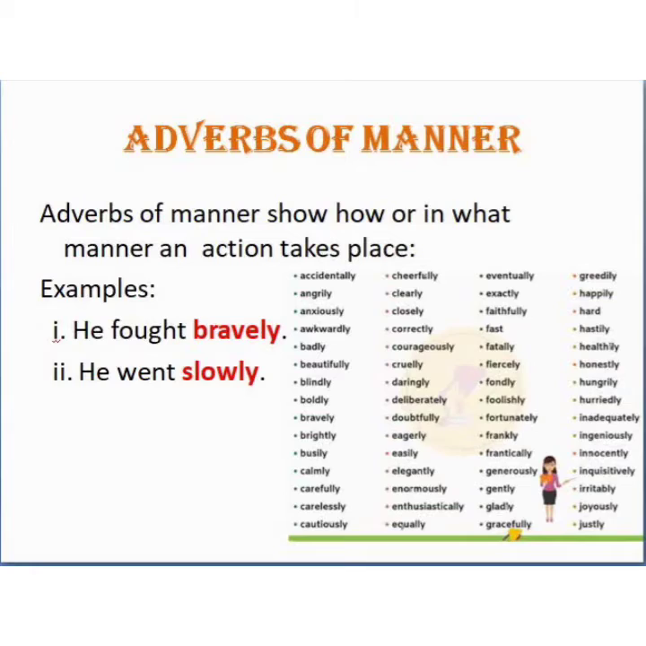Adverb of manner. So the next will be adverb of manner. It tells us how something happened. They are usually placed either after the main verb or after the object. So he fought bravely, he went slowly. These are the adverbs, the kind of adverb that is known to every one of us.